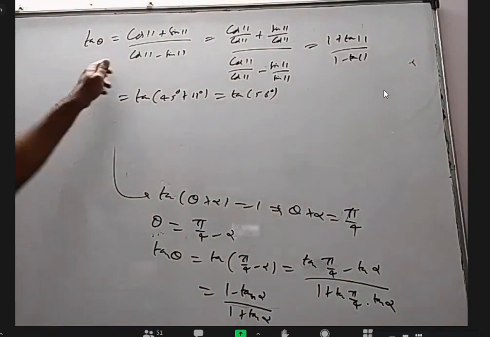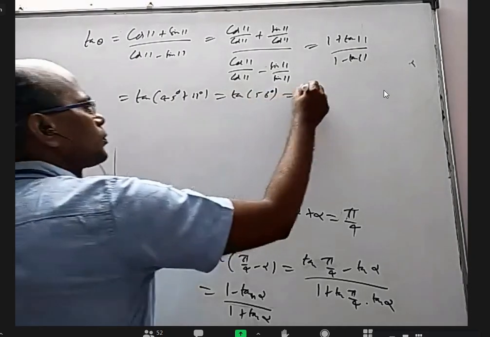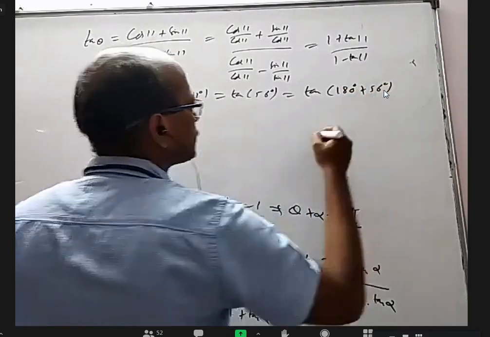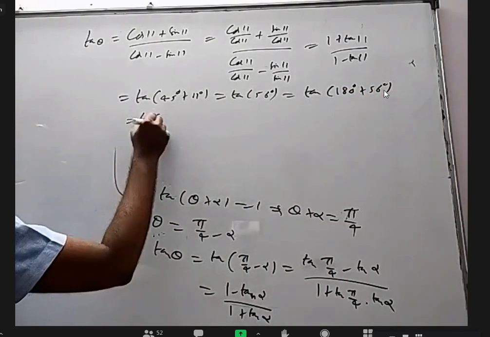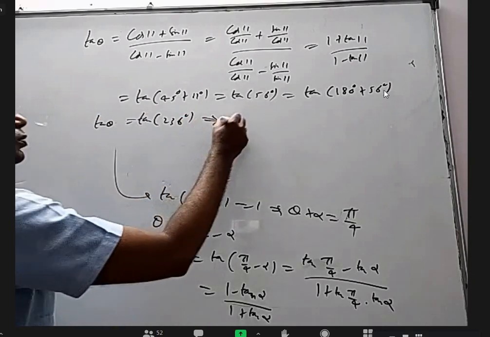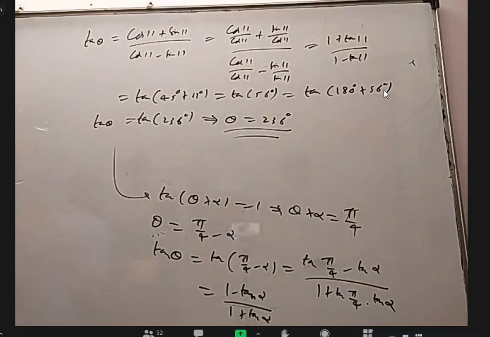But I cannot tell the answer is 56, because even though it is right, they want theta to be in the third quadrant, specifically this side. So I'm going to write tan theta as tan 180 plus theta. 56 plus 180, sir. So that is tan 236 degrees is tan theta. So theta is equal to 236 degrees. Even though 56 degrees is also correct, they specifically mentioned third quadrant.